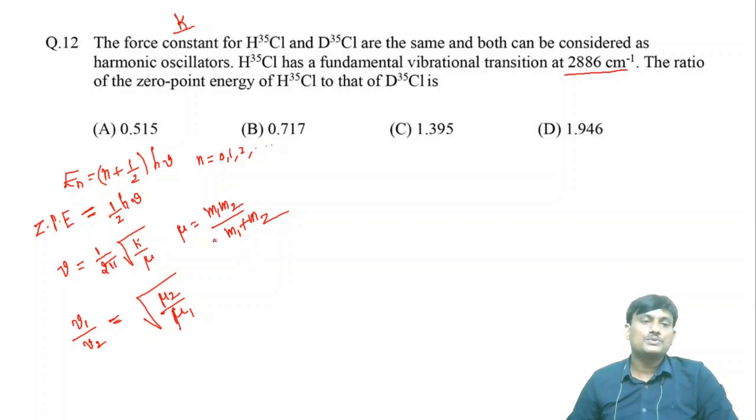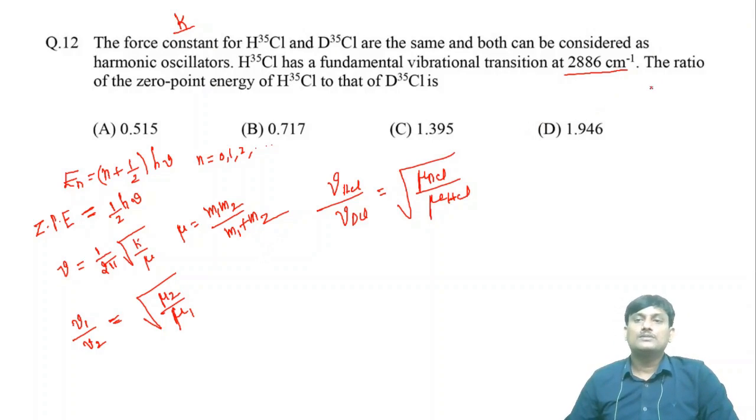This is true when k is constant. So from this equation you can write nu HCl by nu DCl is equal to root over mu DCl by mu HCl.